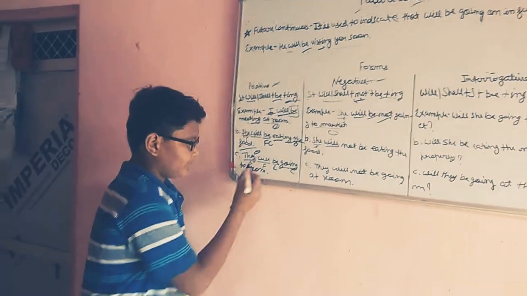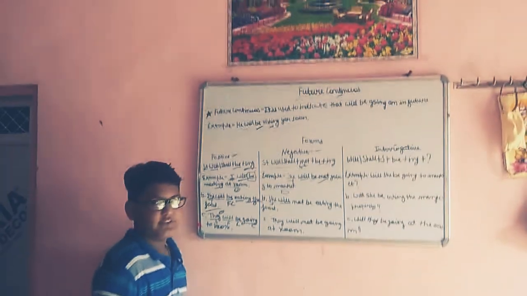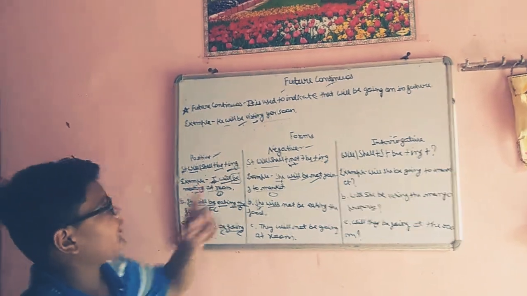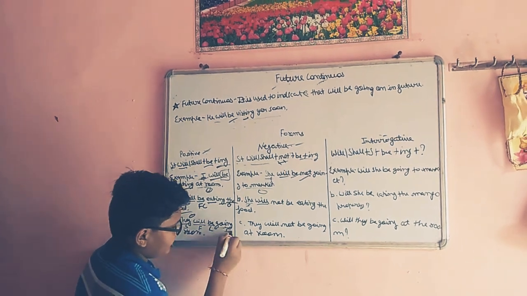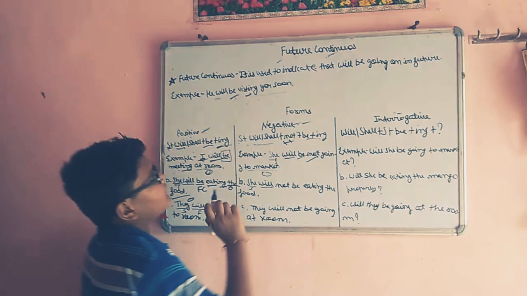Third example. They is the subject. Will, because future tense is there. Be, because continuous tense is there. Okay. Go is the verb form, and ing, because continuous tense is there. To room, this is the object.